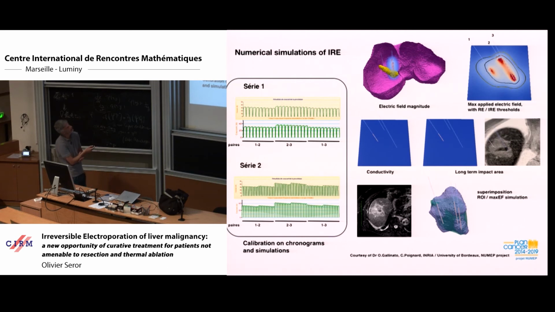You can see that this shape matches very well with the shape that we found with imaging. Of course, this is not real-time data, but if we had that during the procedure, many changes could happen in terms of efficiency.